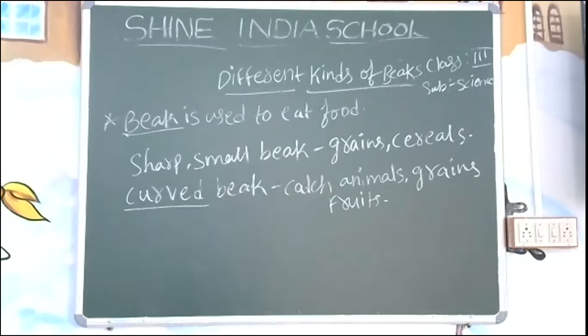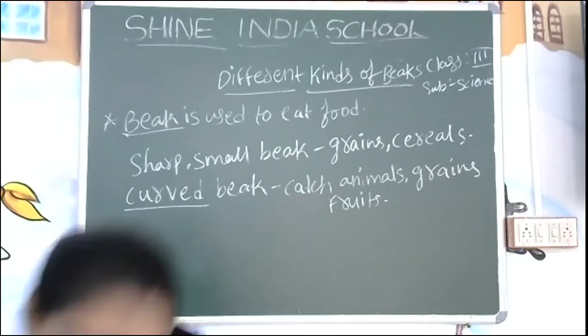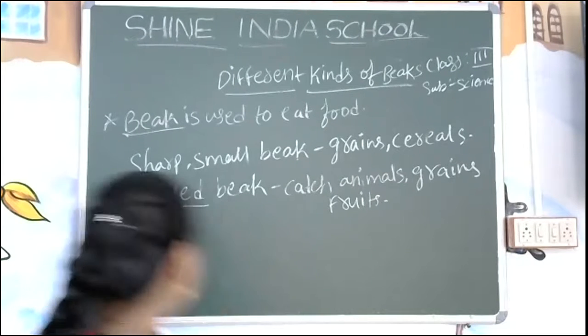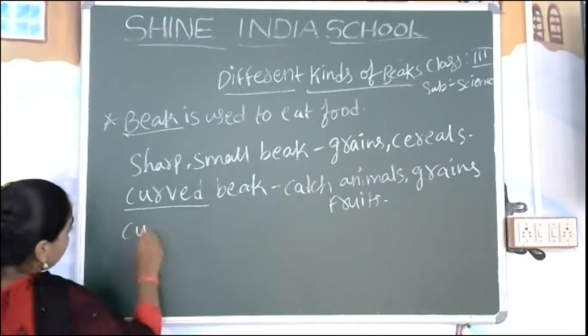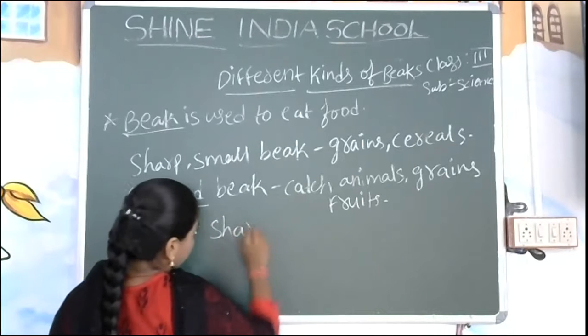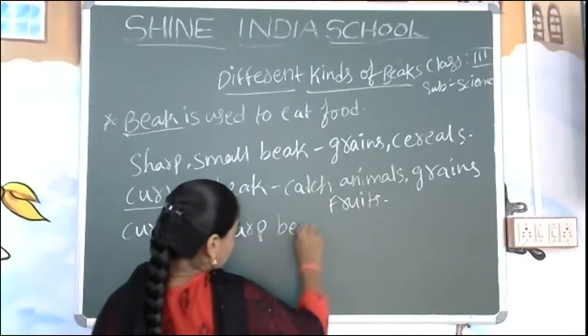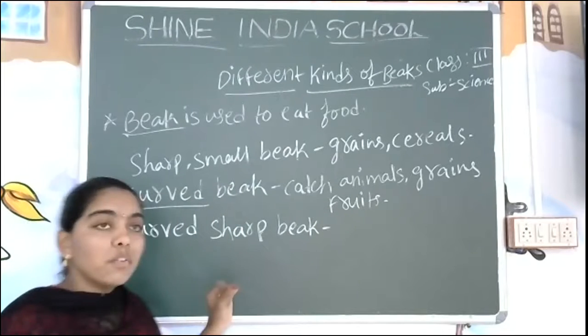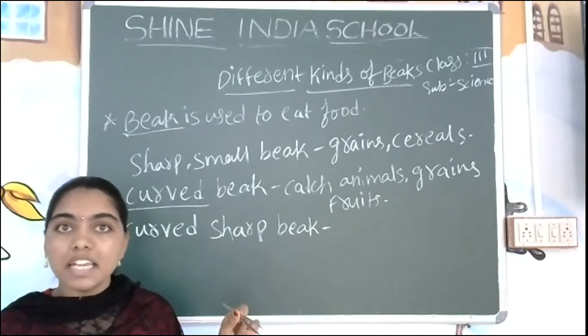And some are having that one as a curved as well as sharp beak. Curved, sharp. What is the curved and sharp beak? Yes. Which animal is having a sharp beak?